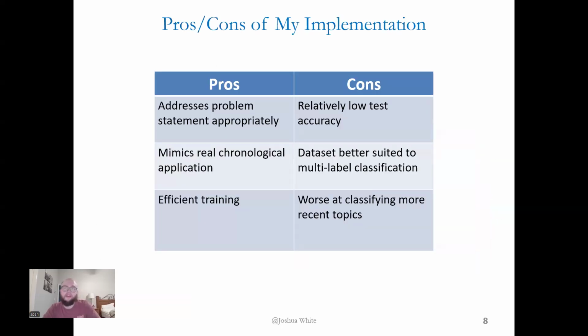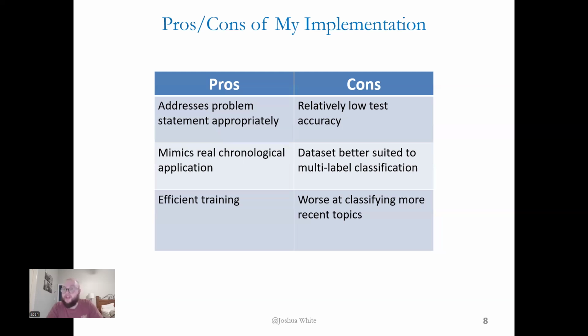So finally, just to end it off with some pros and cons of my implementation. For pros, I believe my model appropriately addresses the problem statement, mimics realistic chronological applications, and trains rather efficiently. For cons, it receives a relatively low test accuracy, at least compared to what I initially would think the test accuracy should be for a single label classification problem.